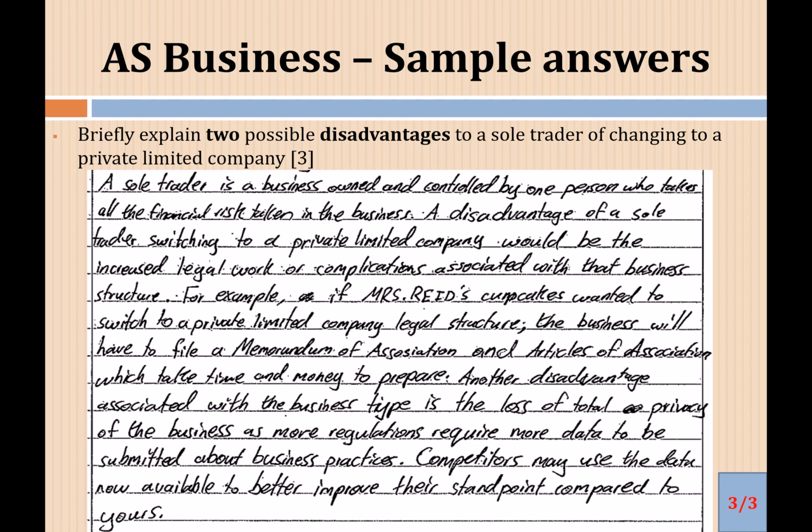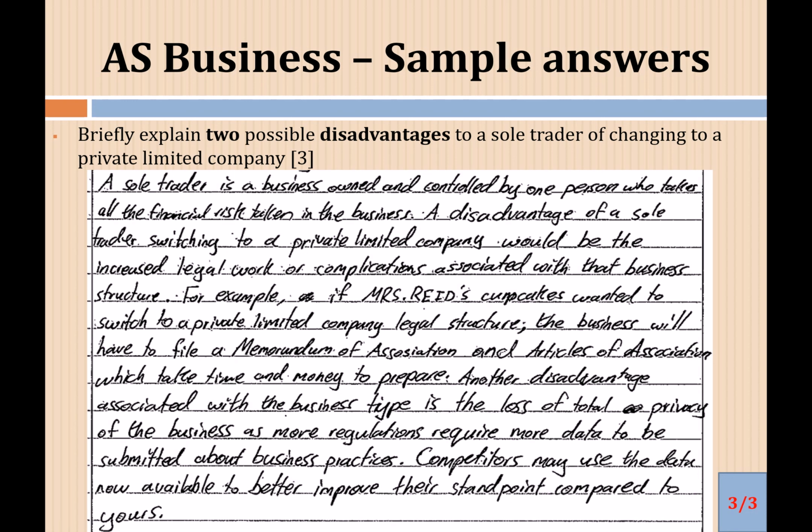A disadvantage of a sole trader switching to a private limited company would be increased legal work or complications associated with that business structure. For example, if Mrs. Wright's, he just assumed some sole trader, Cupcakes, wanted to switch to a private limited company legal structure, the business will have to file a memorandum of association and articles of association, which take time and money to prepare.